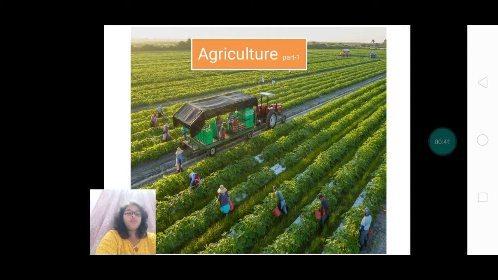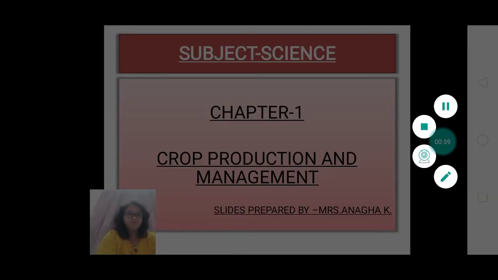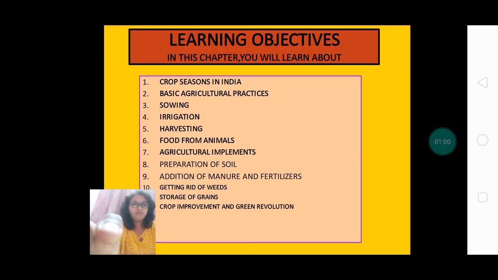So students, your first lesson is about agriculture. Chapter 1, crop production and management. In this chapter, we'll discuss crop production, management, and various foods we get from animal sources. Now, let's move toward the learning objectives.